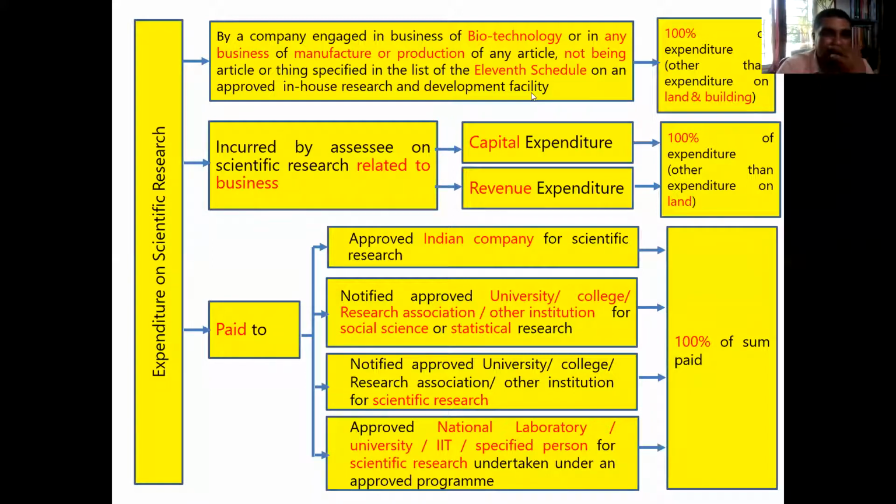In essence, it must be a biotechnology business, or a business where something is manufactured, except a list of articles mentioned in the Eleventh Schedule.